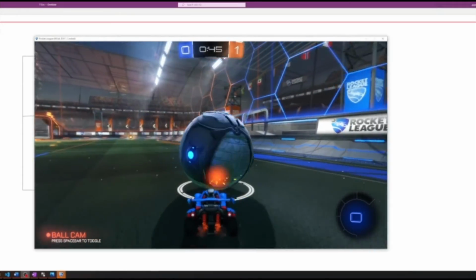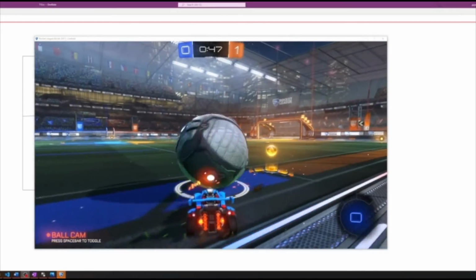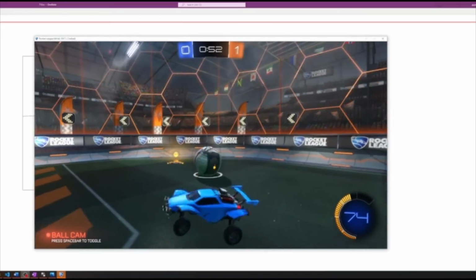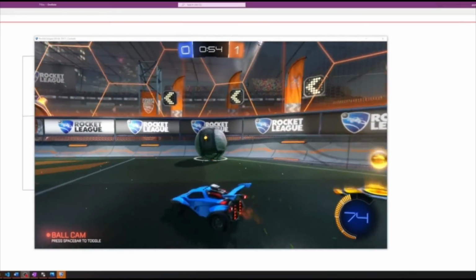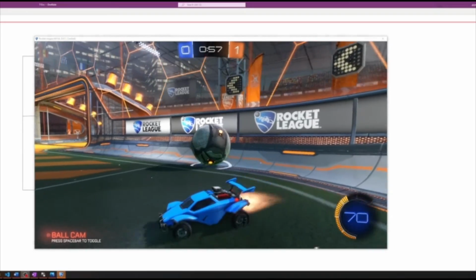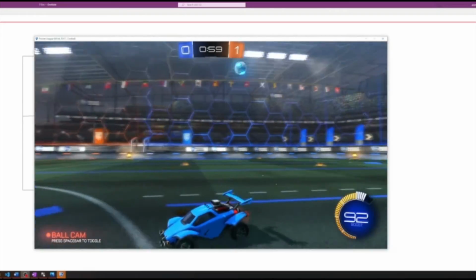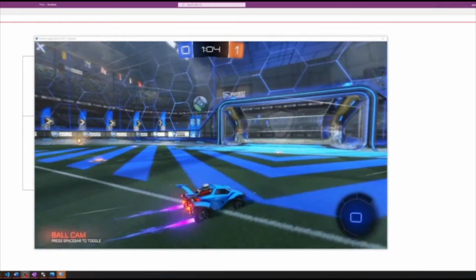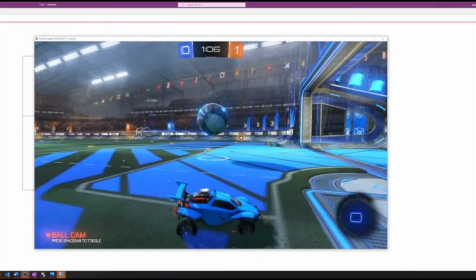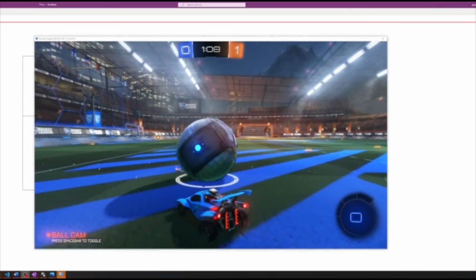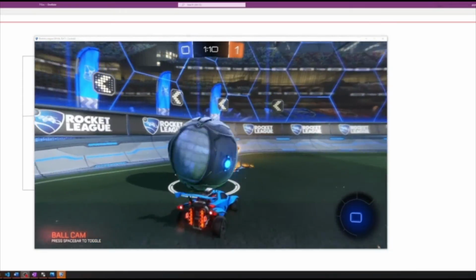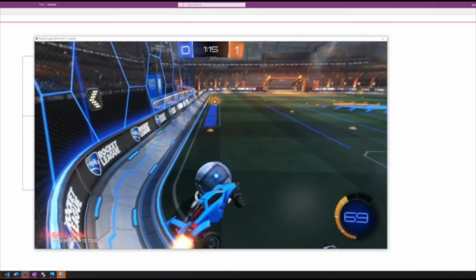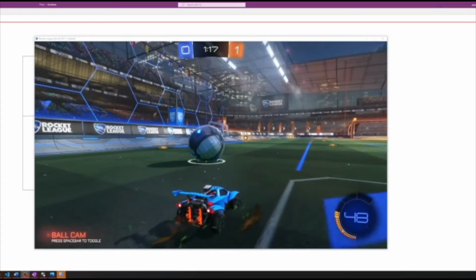You'll see that this model, I trained it for about 5 million time steps. It takes the whole night to train on my machine, but the car has started to adapt and utilize some of the mechanics more efficiently, such as slide. In the example you just saw here, it was able to slide and turn quickly to face the ball, and then it used boost to speed up that turn.